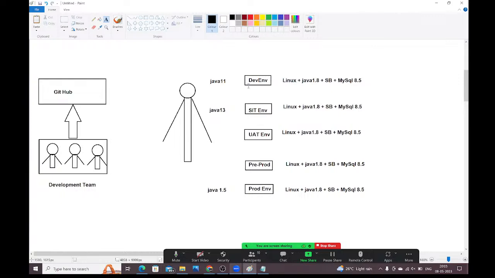Is it clear why Docker is required? Sharing all these things manually is very difficult. That's why we package everything required to run our application as a Docker image and give it to them, and they can run the Docker image on their machines, guys. Is it clear? Guys, respond. Why Docker? Is it clear?